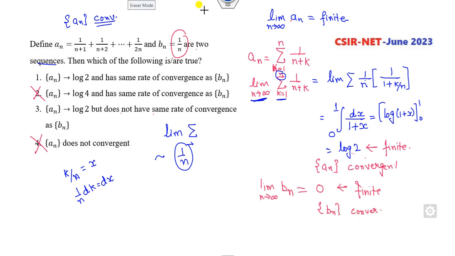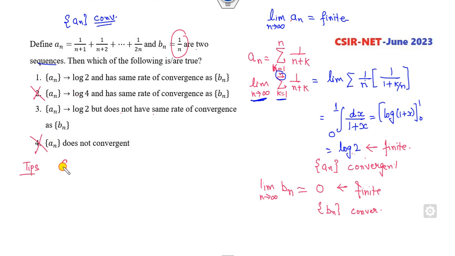Fine. Now how can you find the rate of convergence? That's very simple. What is the tip you can remember? If a_n is a sequence that converges to L, and you define another sequence, say b_n, then the rate of convergence is order of b_n, or you can say another constant, say k. So firstly find the rate of convergence of b_n.